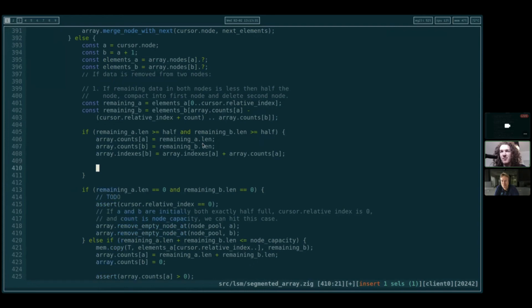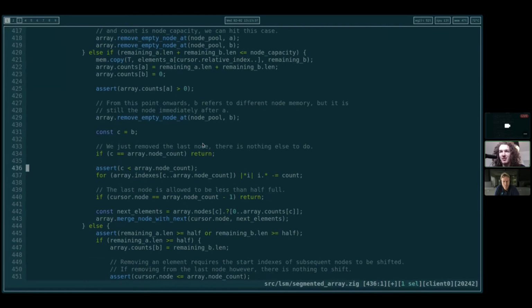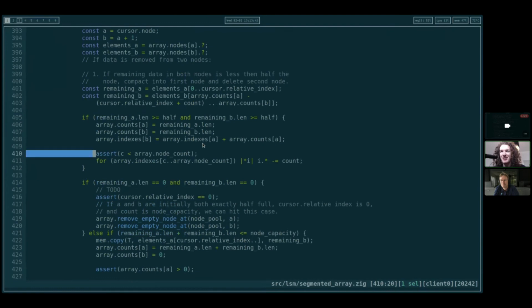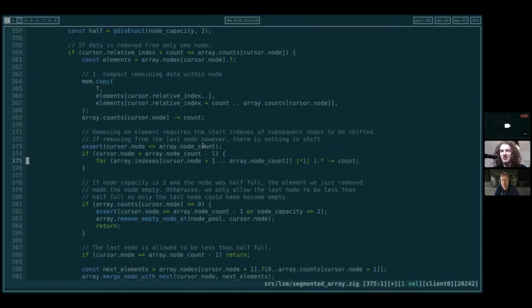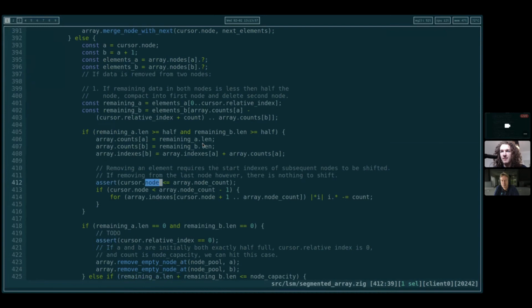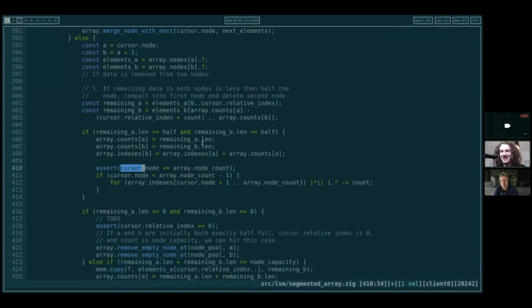Okay, and then after that we need to update all the rest of the indexes to be plus equals count. So I'm going to grab this one maybe. Is this the one we want? I think B plus 1 can be out of bounds now, because B could be the last node in the array. We probably want this one then actually. No comments for now. B plus 1.